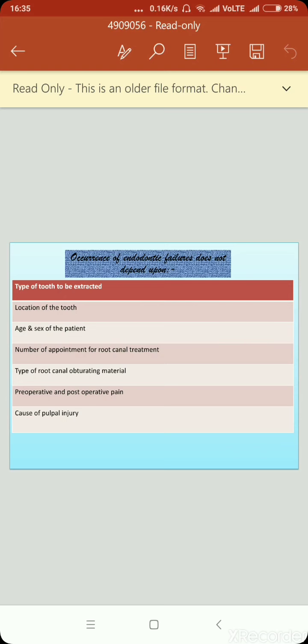Occurrence of the endodontic failures does not depend upon the following factors: type of the tooth to be extracted, location of the tooth, age and sex of the patient, number of appointment for root canal treatment, type of the root canal obturating material, preoperative and postoperative pain, and cause of pulpal injury.